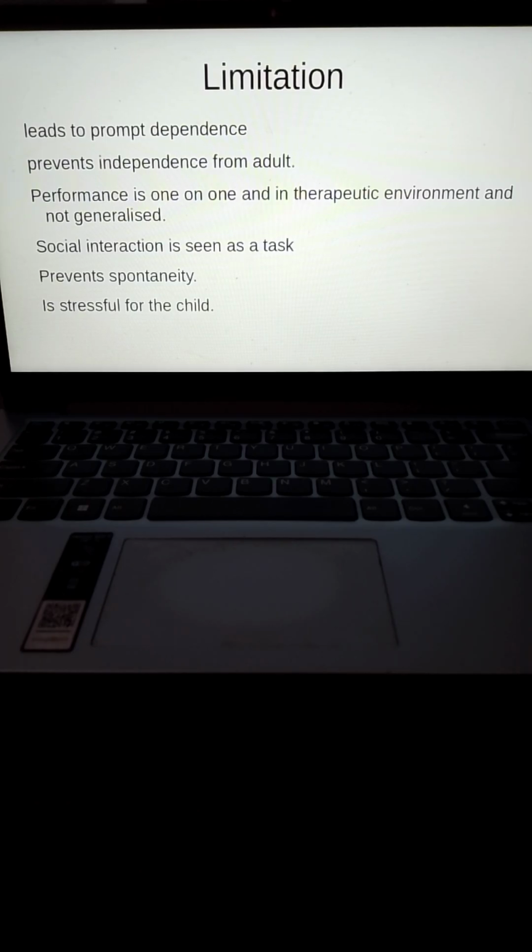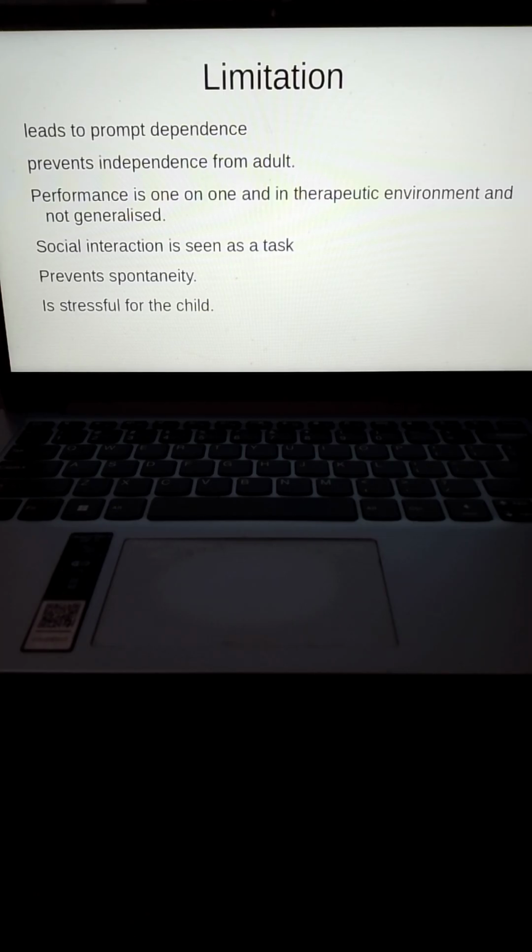Okay, the other aspect is that all of these tasks are basically tasks, right? There's a demand, there's an expectation from the adult, correct? So it is not perceived as fun by the child, and that is a problem because at the end of the day, you want it to become functional.